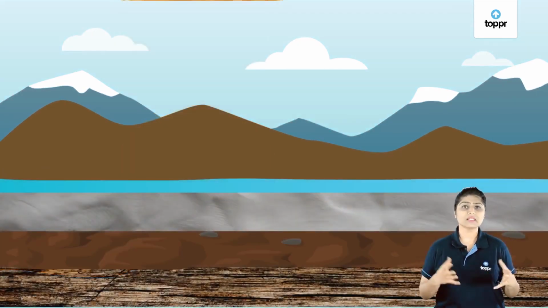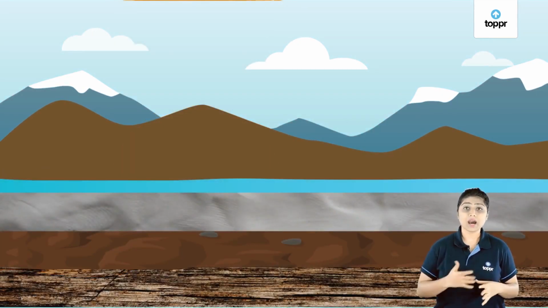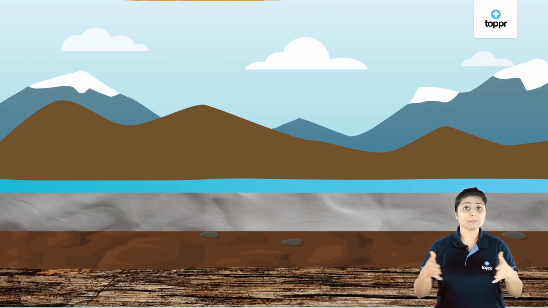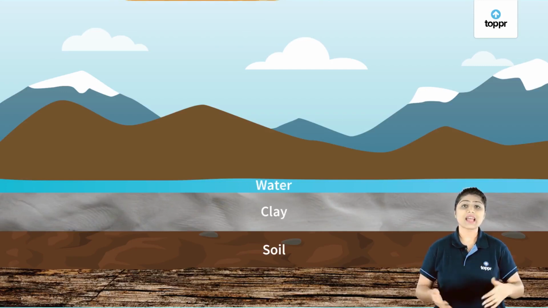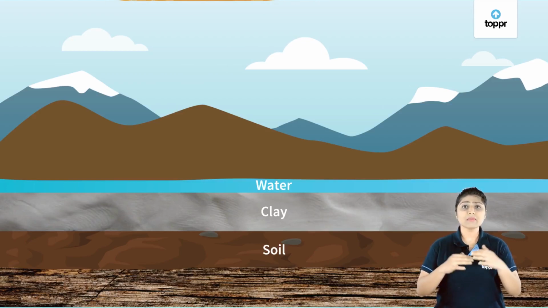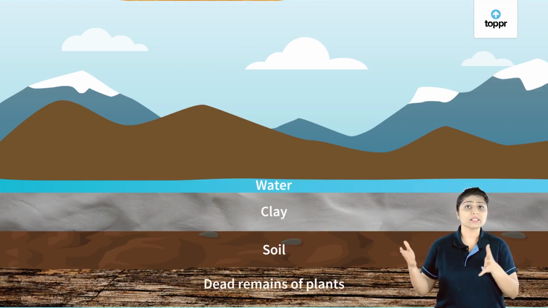What must have happened after that? As the days passed, the dead remains of these plants and trees got covered with soil, clay, and water, and they sank deeper and deeper in the earth. This created immense pressure on the dead remains of these plants.